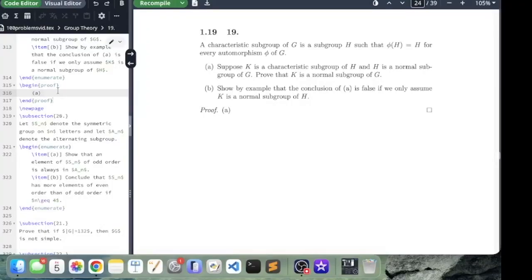All right, problem number 19 in group theory. A characteristic subgroup of G is a subgroup H such that phi of H is equal to H for every automorphism phi of G. For part A, suppose K is a characteristic subgroup of H and H is a normal subgroup of G. Prove that K is a normal subgroup of G.